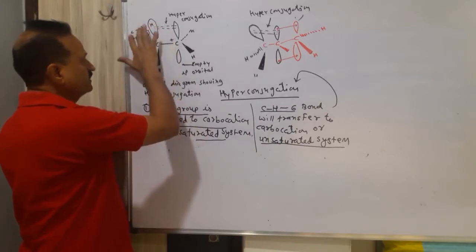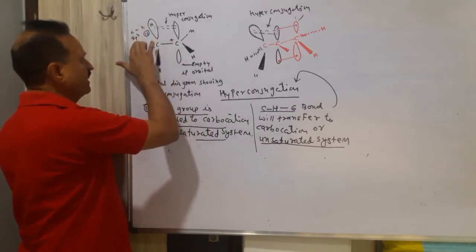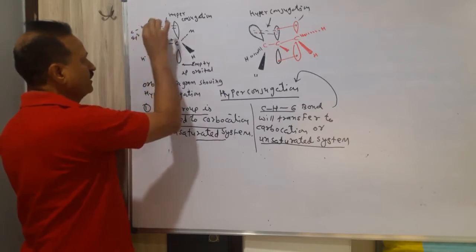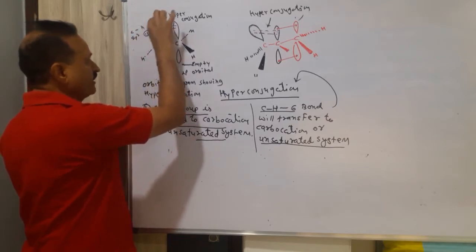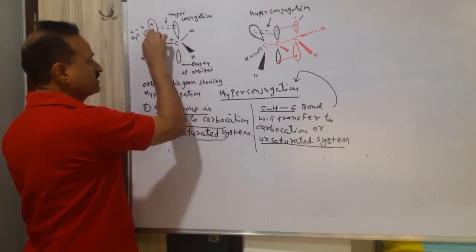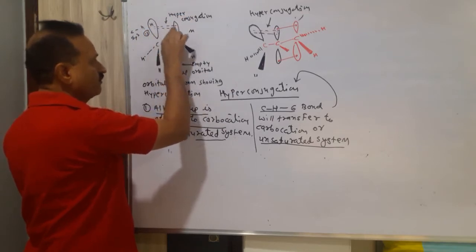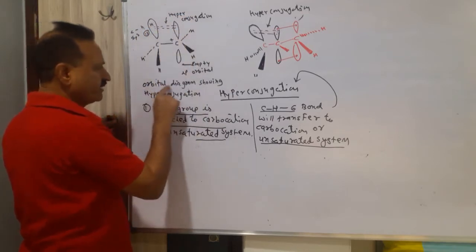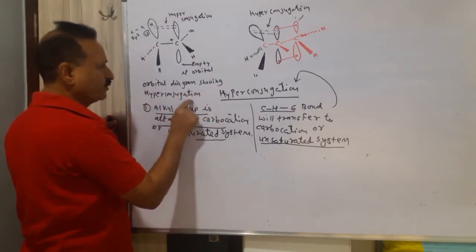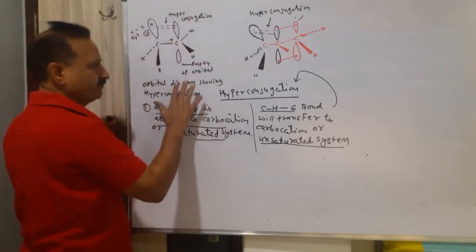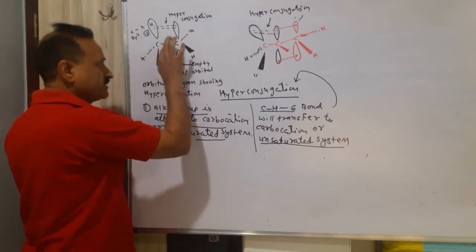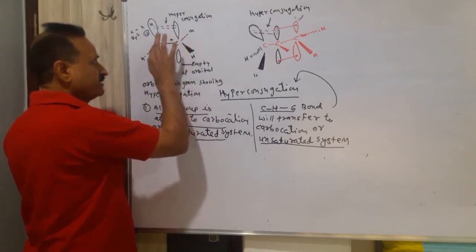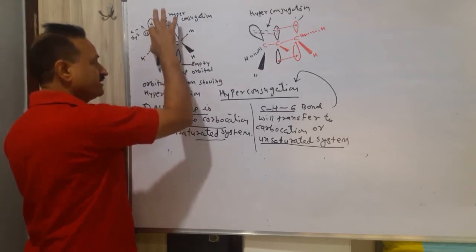Here is the CH sigma bond, sp3 hybridized carbon, hydrogen. The bond electron pair will transfer to the carbocation. This transfer of the electron pair is shown in this orbital diagram showing the hyperconjugation. This is the carbocation, this is the alkyl, and this is the CH sigma bond.